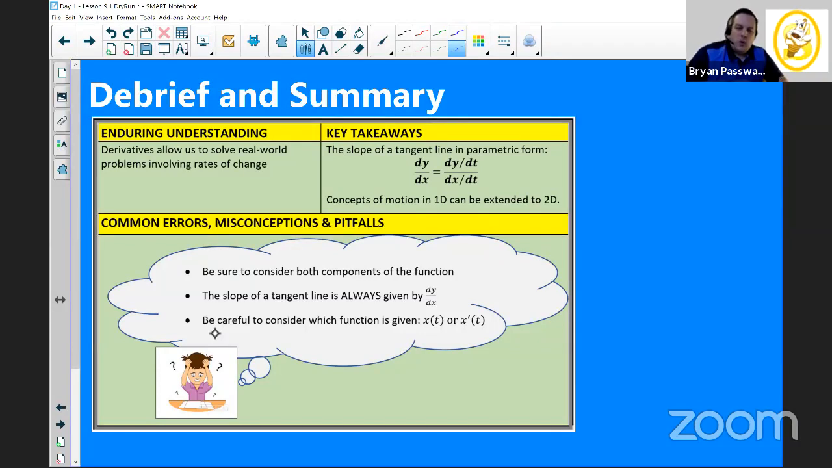Sometimes they give you an equation or a graph or a table of x of t or y of t, and sometimes they give you x prime or y prime, which is the velocity. You really have to pay attention to which equation you're given and what to do with that equation.